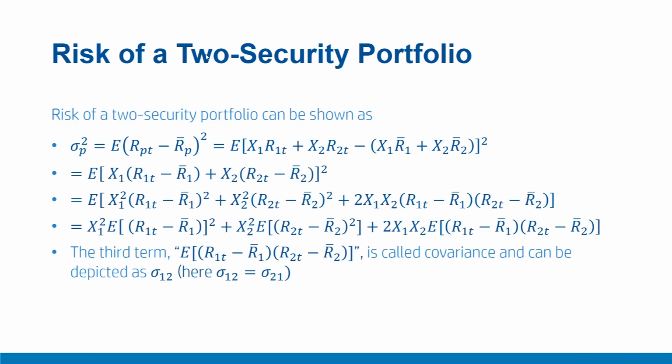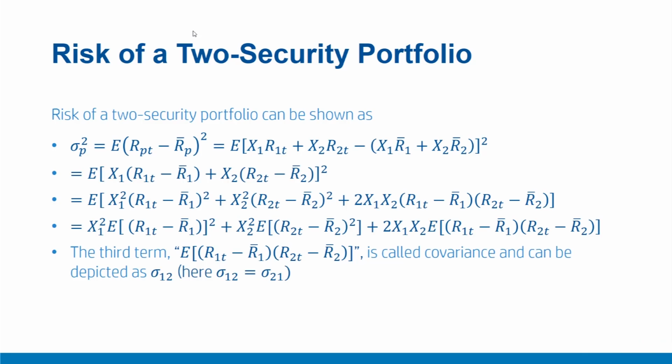Now let us talk about computing the risk or standard deviation for a portfolio of assets. Now that we have understood the return part, we'll move to the risk part. However, it is not so simple for a multi-security case, so we'll start with the two securities case with returns being R1, R2. Therefore, sigma p square is equal to the expectation of (Rpt minus Rp bar) raised to the power 2, which can be further expanded to the expectation of (x1 R1t plus x2 R2t minus (x1 R1 bar plus x2 R2 bar)) raised to the power 2, which is also equal to the expectation of (x1 times (R1t minus R1 bar) plus x2 times (R2t minus R2 bar)) raised to the power 2.